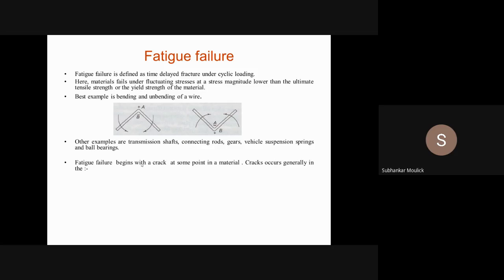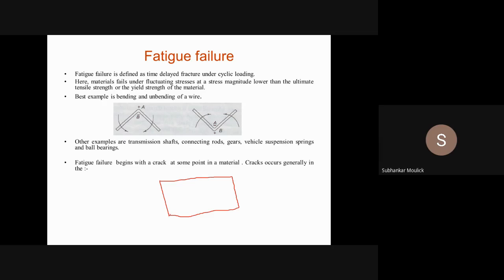Now, how does fatigue failure take place? Fatigue failure normally takes place with the presence of a crack in the material. If this is your material, and you apply a fluctuating or cyclic load, remember that every material or component in nature is not perfect. It has some imperfections.